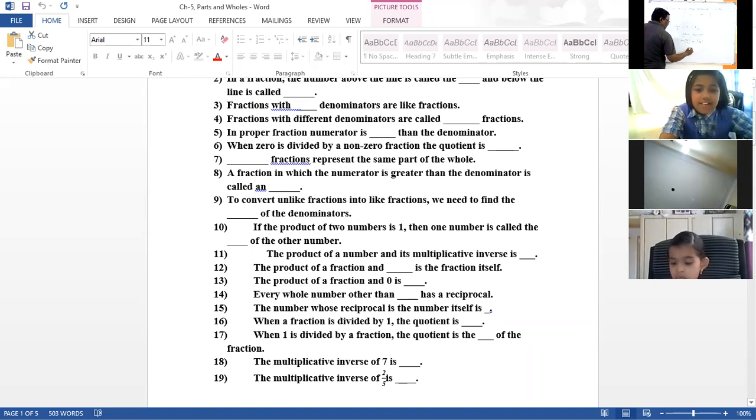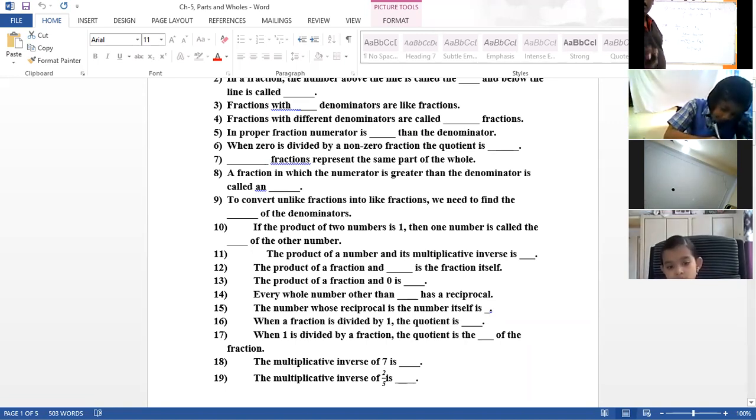So the 16th answer is the same. The 15th answer is 1. The 15th question is asking for the number whose reciprocal is the same as the number itself, which is 1.